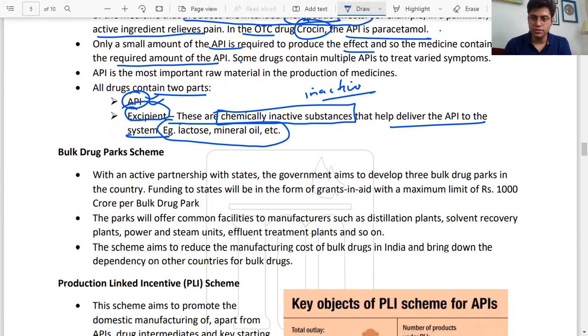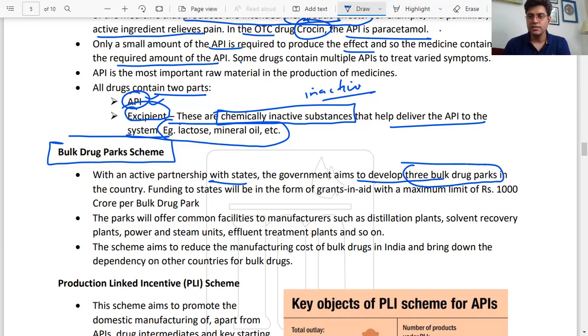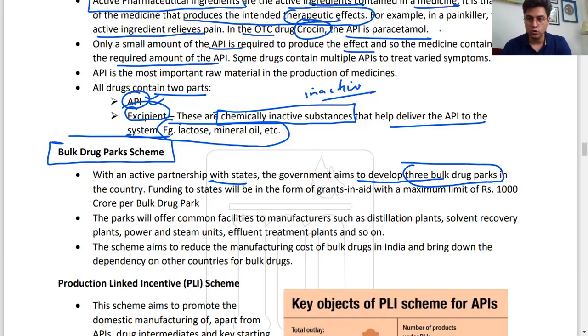Now we'll talk about certain schemes which are very important. Bulk drug park scheme: with the active participation of states, the government aims to develop 3 major bulk drug parks in the country. See, after COVID happened, India found it really tough to import APIs from China. India is heavily dependent on China for API imports.